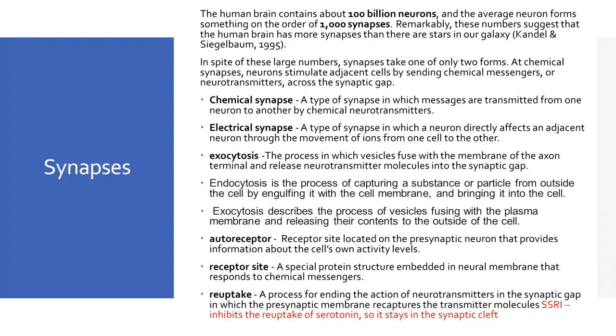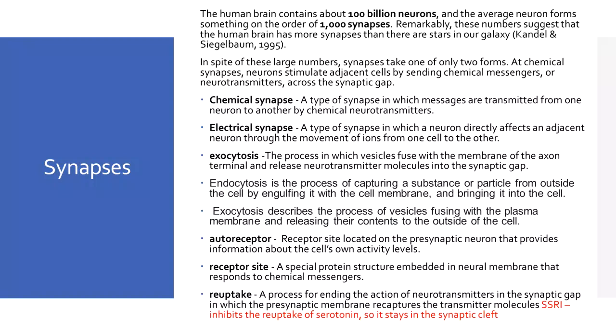We also have electrical synapses. These are types of synapses in which a neuron directly affects an adjacent neuron through the movement of ions from one cell to another. Okay, we also have the two processes involved in neural activity. This is endocytosis and exocytosis. What is the difference, sir?